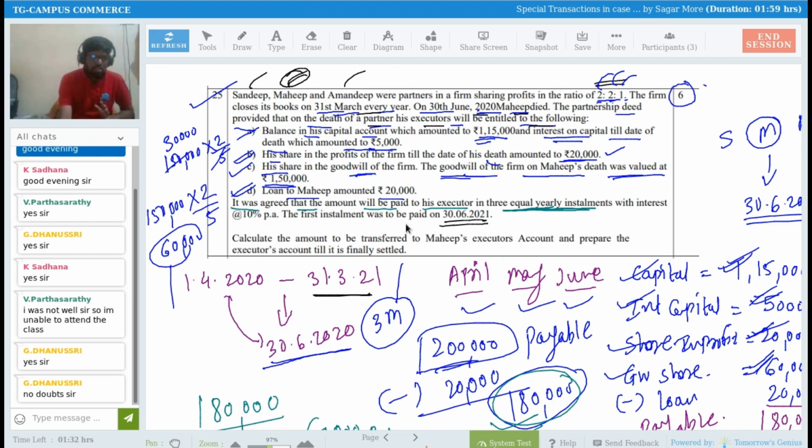So what are they expecting from us? They are expecting us to calculate the amount to be transferred to Mahip's executor's account and prepare the executor's account till its final settlement, right? So one by one we will be calculating how to pay the amount. In each and every installment, how much amount we have to pay to the executor, and then we have to prepare the executor's account as well. Any doubt, any question so far? Please tell me. You can ask me any doubt, any question.